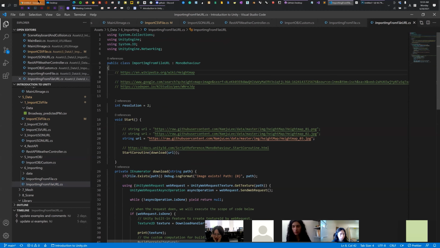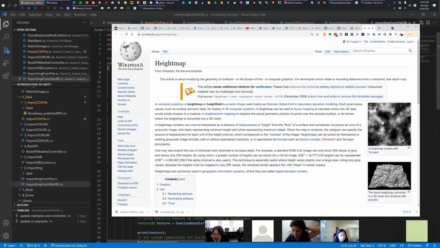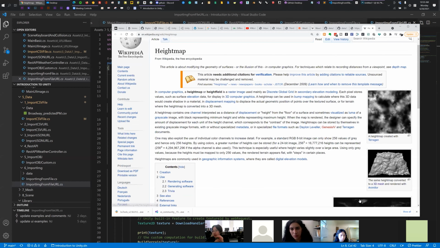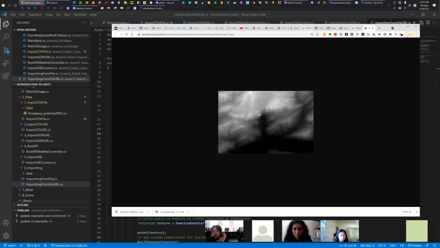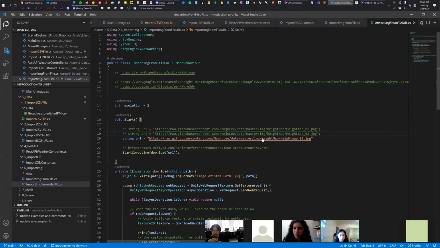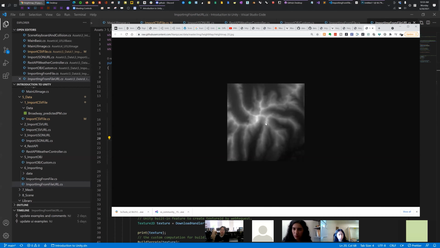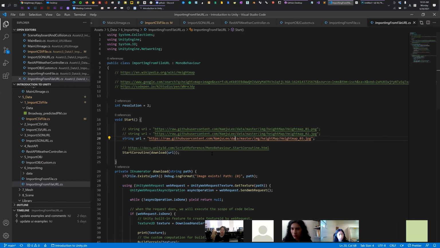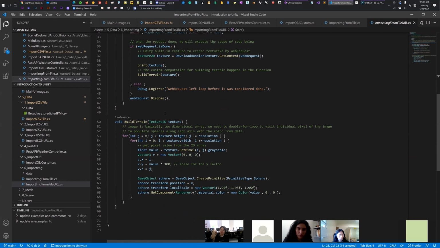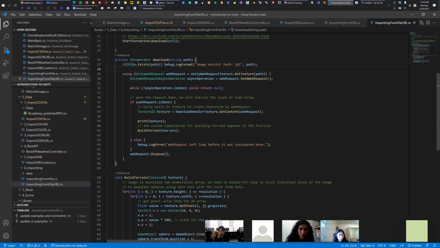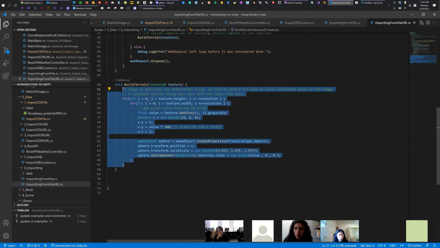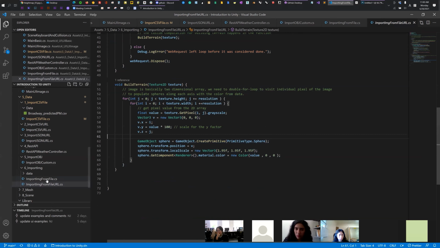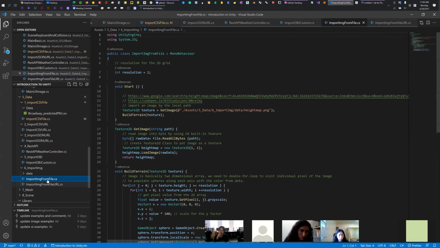Here, this is the definition of a height map. The grayscale information is going to contain the height of the shape. There are multiple uses, but we use this height map to build the terrain. This is how we download the image. I'm not going to talk about it. I just want to talk about how to build, because this is the important part, right? These two files are identical, as I mentioned.